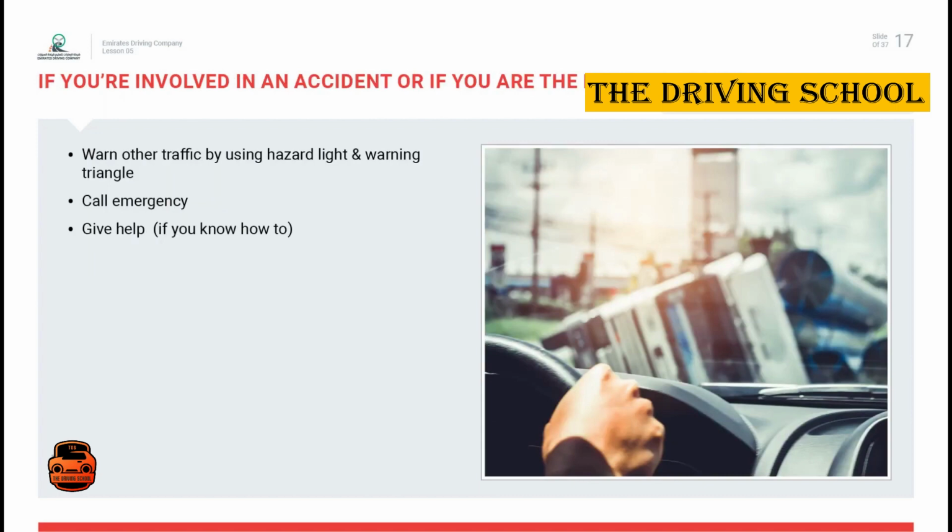If you are involved in an accident, or if you are the first to arrive, remember, further collisions can and do happen. Say you have been involved in a minor accident and do not appear to be injured. Warn other traffic by switching on hazard warning lights or other lights, displaying an advance warning triangle.